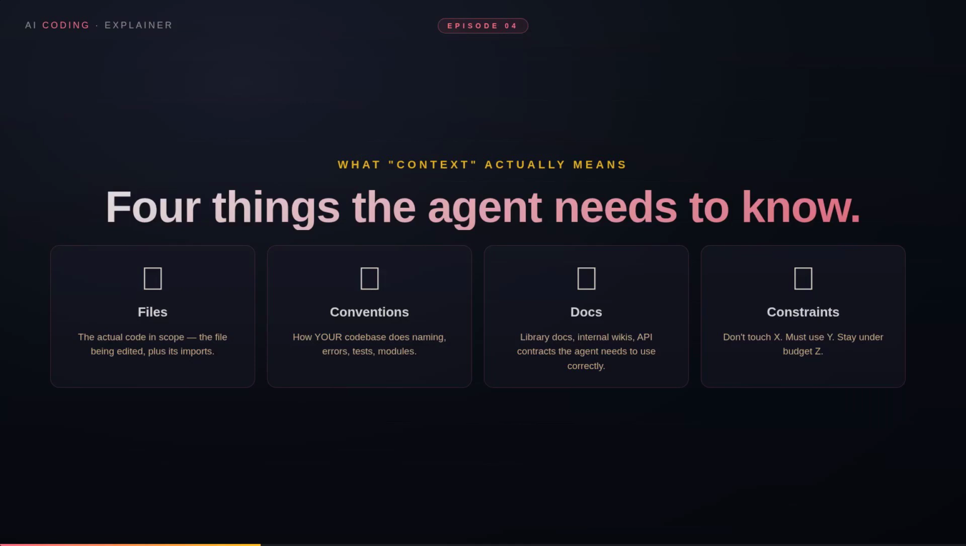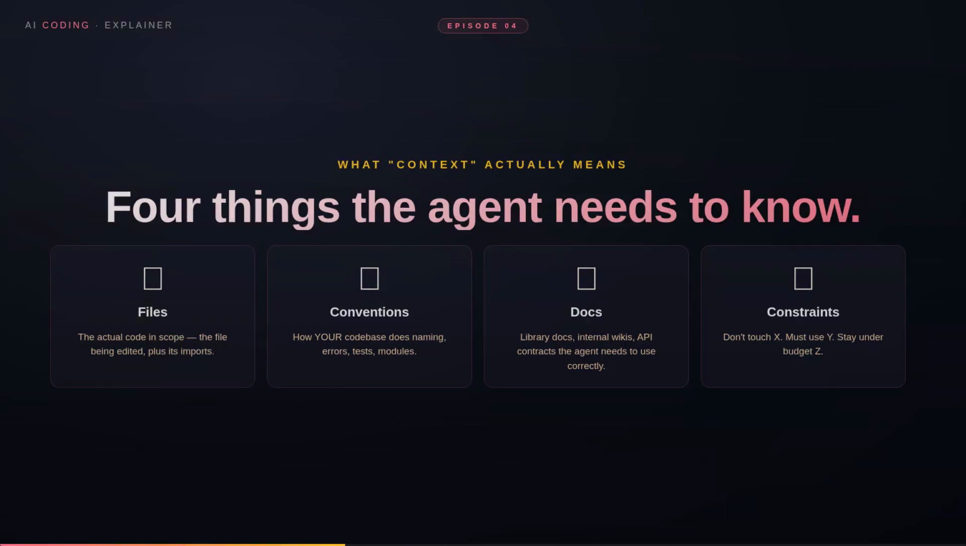3. Docs. Library documentation for things the agent has to use correctly. Internal wikis for non-obvious decisions. API contracts for external services. Without these, the agent invents reasonable-looking calls that don't actually exist. 4. Constraints. Don't touch X, must use Y, stay under budget Z. Constraints are easy to forget and crucial to state. 3 techniques get you good context without overthinking it.